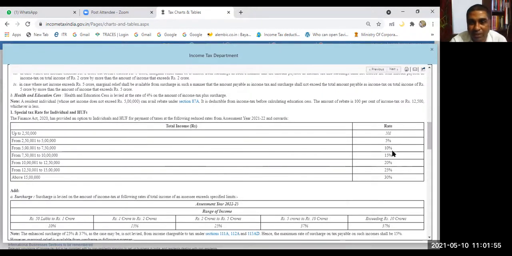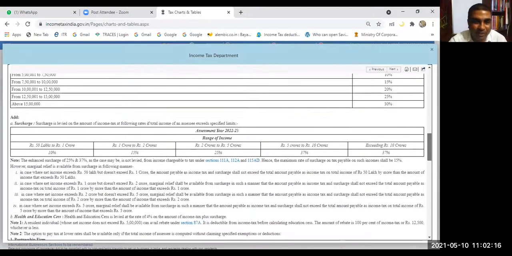But what is the difficulty or disadvantage of this new scheme? Can anyone tell me? We cannot get the deductions, rebates, reliefs. Yeah, maximum deductions are not allowed. So you have to see which deductions are allowed and which are not allowed, and accordingly compute. That is the only issue.